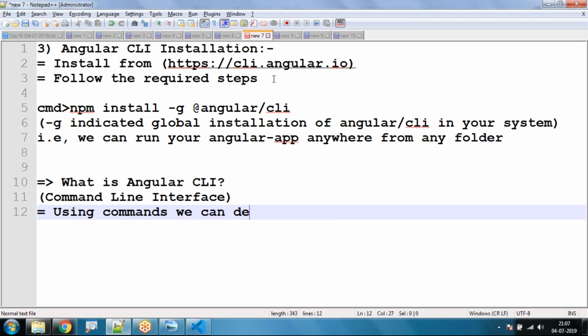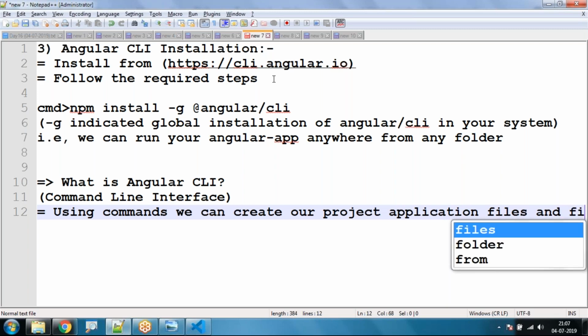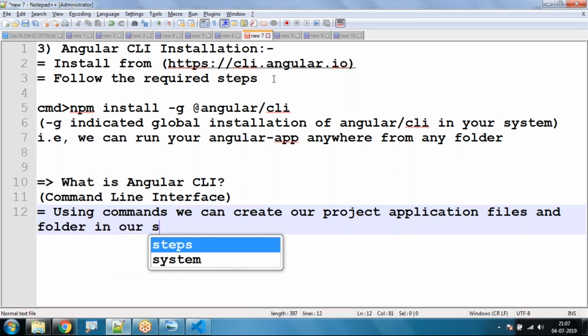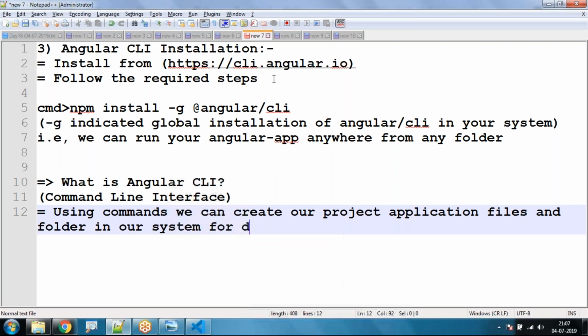Using commands, we can create our Angular project, application, files and folders in our system for development.